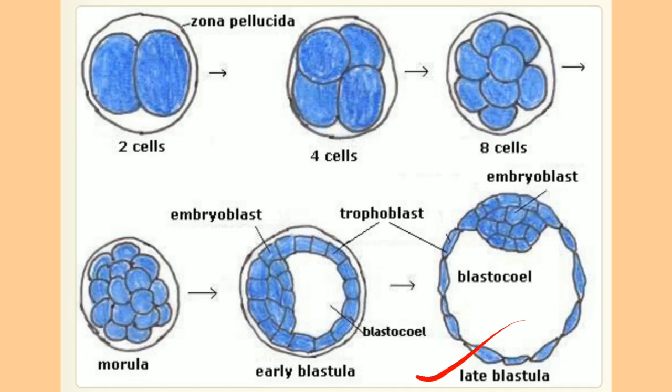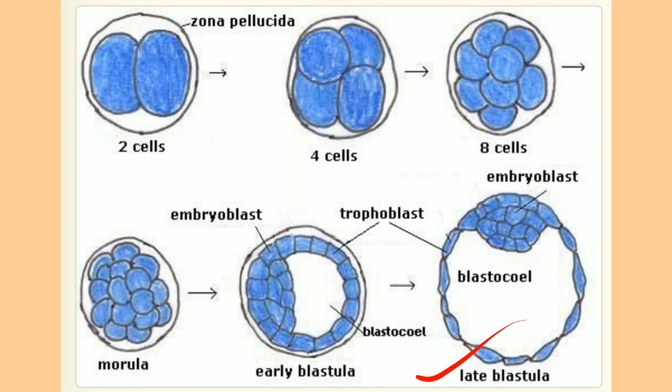It is ready for implantation as well as gastrulation. What is implantation? The fixation of this blastula into the uterine wall is called implantation. During implantation, the blastula gets buried in the wall of the uterus, and during gastrulation, formation of the germ layers occurs. So implantation and gastrulation occur simultaneously after the 7th day of fertilization.